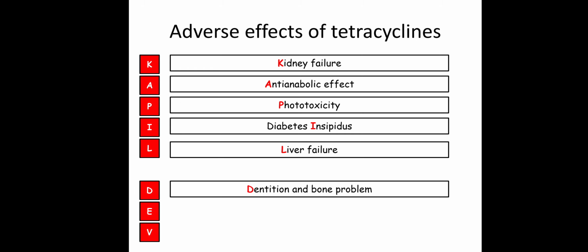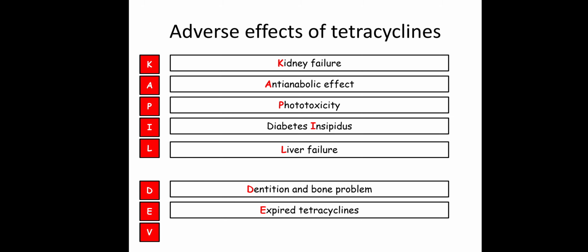D is for dentition and bone problem. Tetracycline can affect the growing teeth and bone, therefore it is contraindicated in pregnancy and children. E is for expired tetracycline. Tetracycline should not be given after the expiry date. Like other drugs, if we give it after the expiry date, normally it becomes ineffective. But the problem with tetracycline is that some side effects appear which are normally not present, for example Fanconi syndrome, caused only by expired or outdated tetracycline.